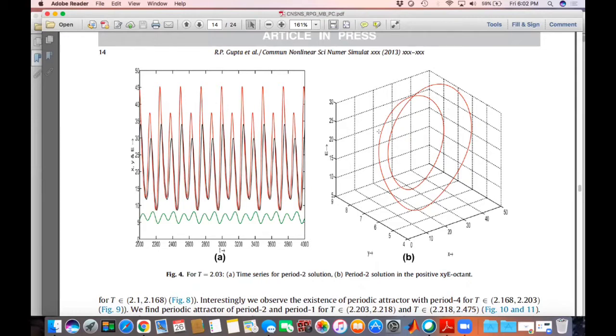Probably you are able to see my cursor. Yes, sir. It is moving like this, and once it has traversed this path, it comes back to this point, but it does not follow the same